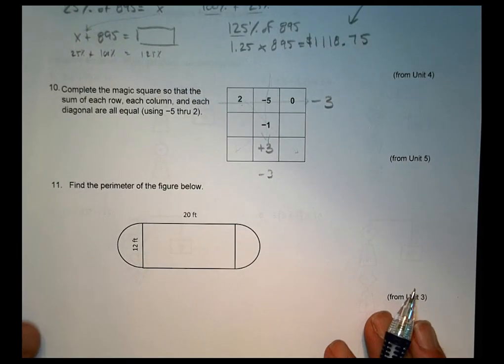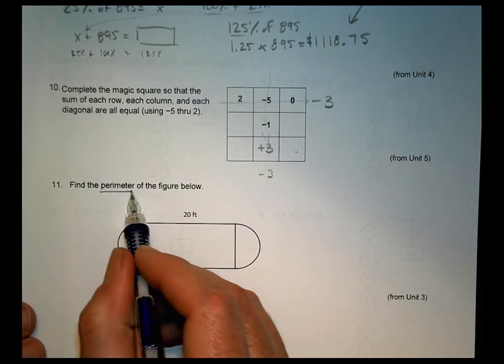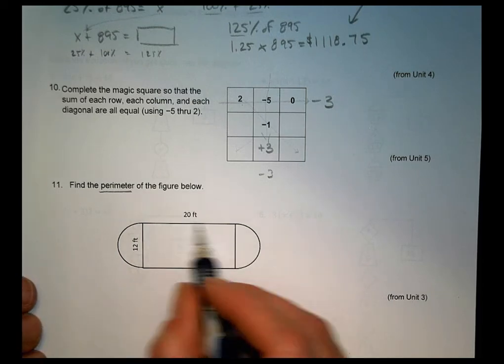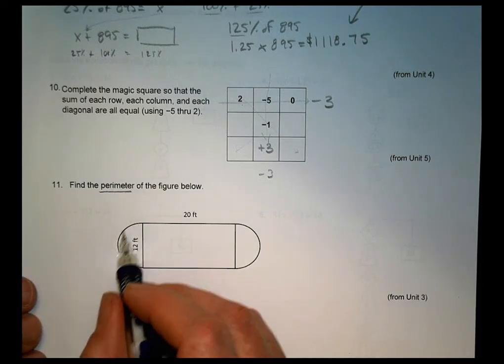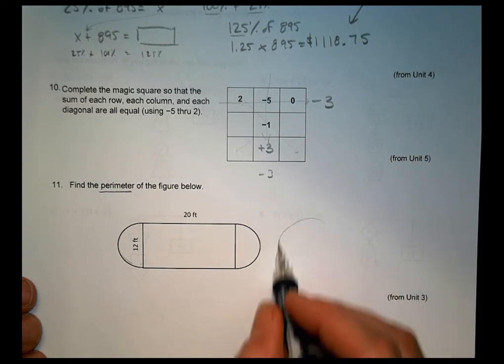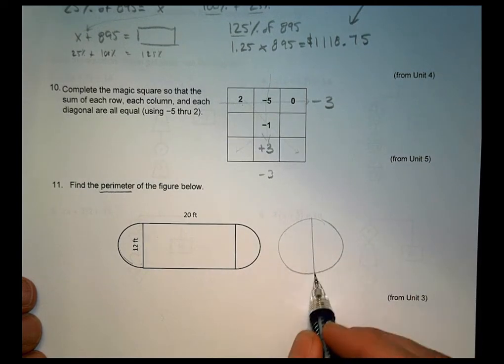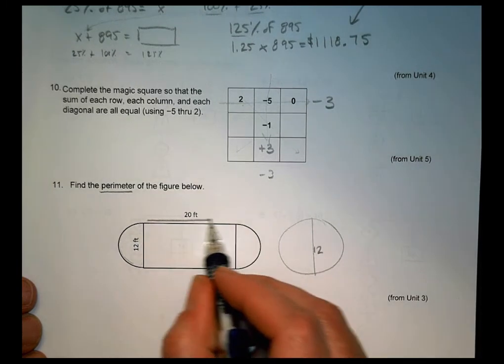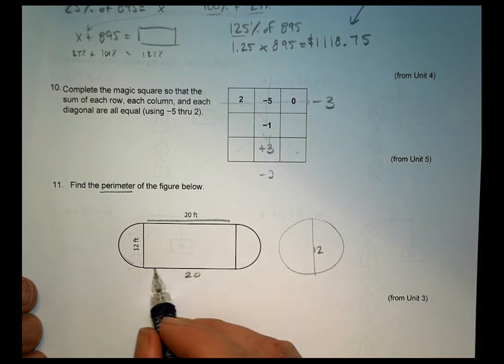And finally the last one, looking at the perimeter of the figure below. This perimeter is a composite shape. We have a rectangle here, and we have a semicircle and a semicircle, which join together make a full circle with a diameter of 12. So I know that this length is 20, which means this length is also 20.